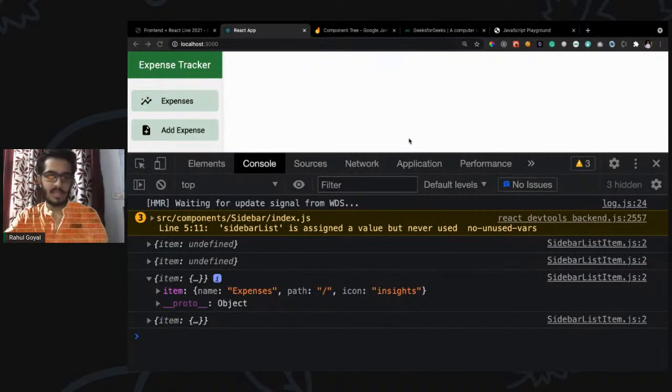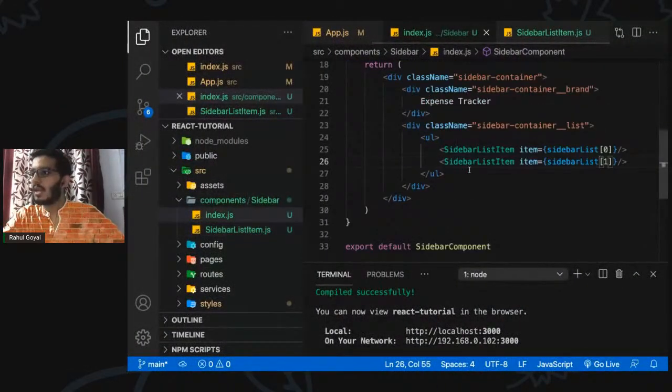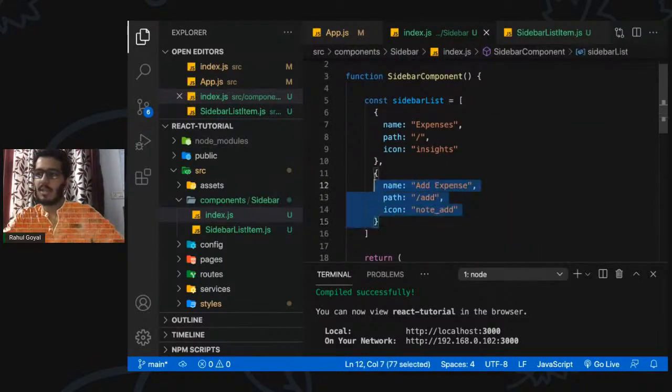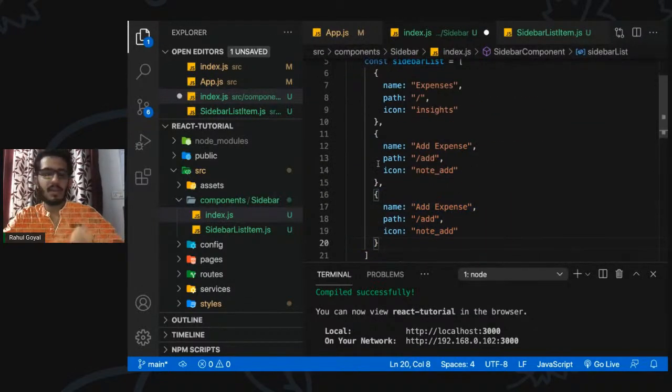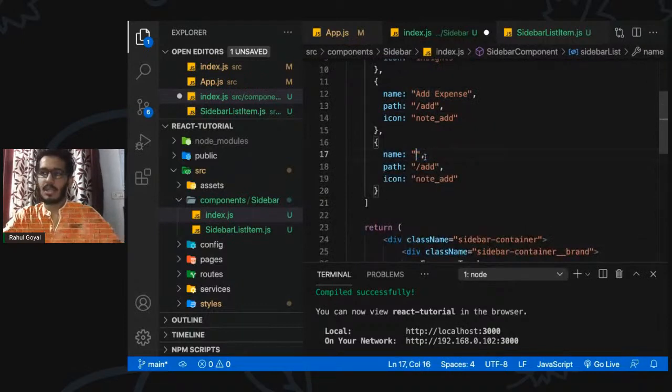It can be asynchronous. So let's say we have an asynchronous call, like a promise, and we wait for it to resolve or reject. We can do this in any way. Currently we have static data, right? So there's one more thing. Let's say we have this and it is dynamically updated. Currently we can't update it because we are not using any internal state here, but let's add one more list item. Let's say it is called analytics. Okay, the path is slash analytics.